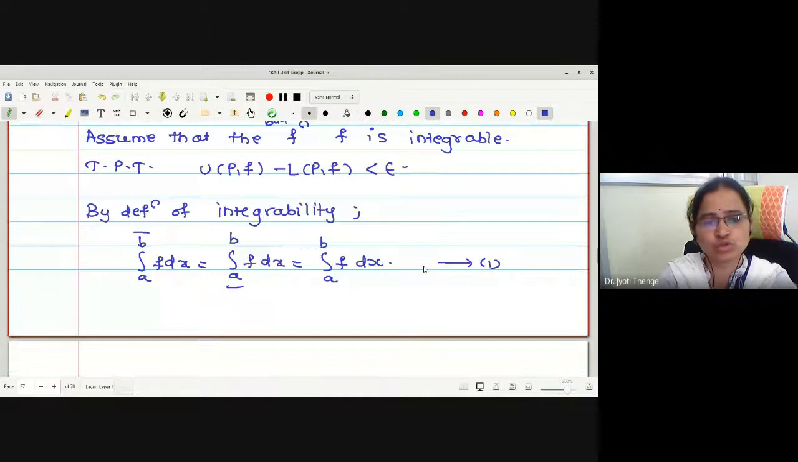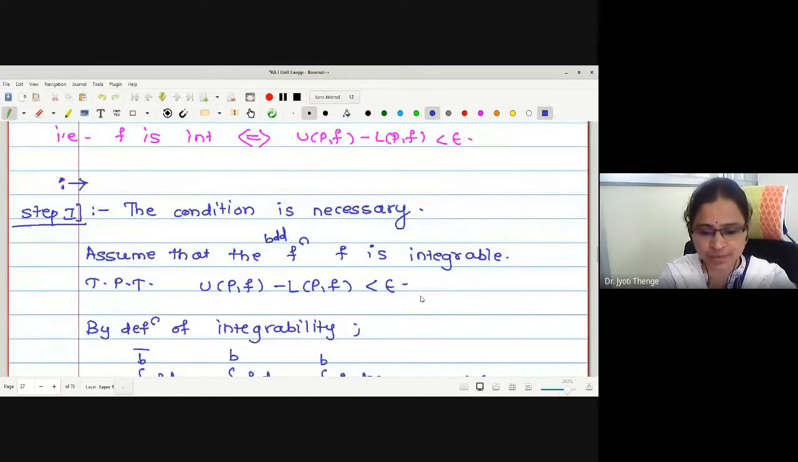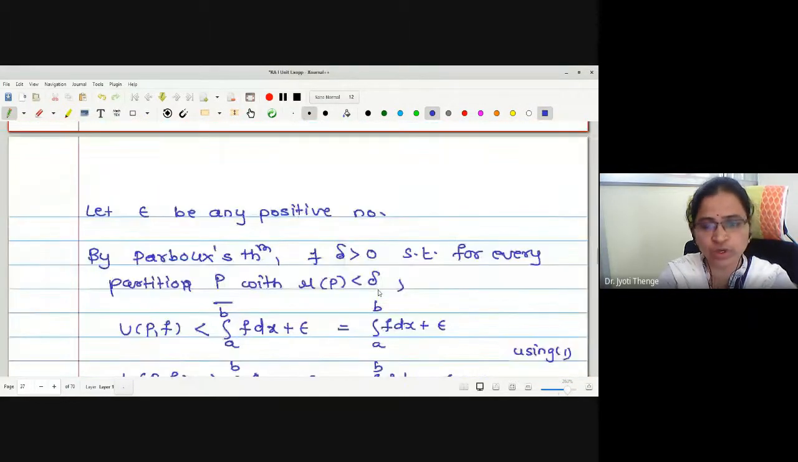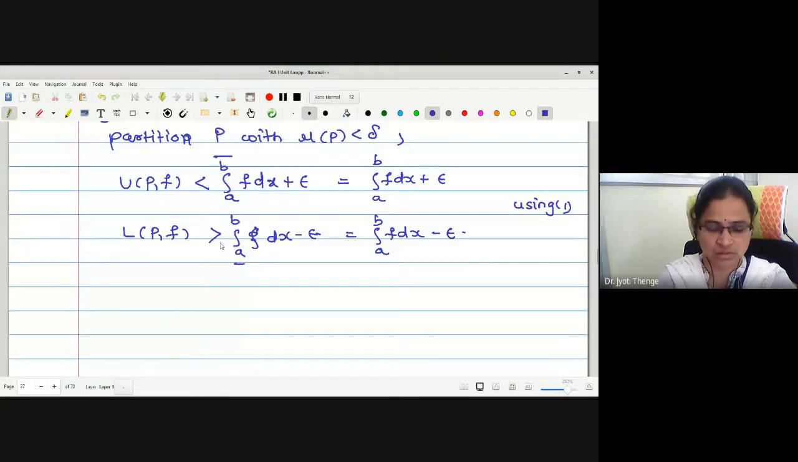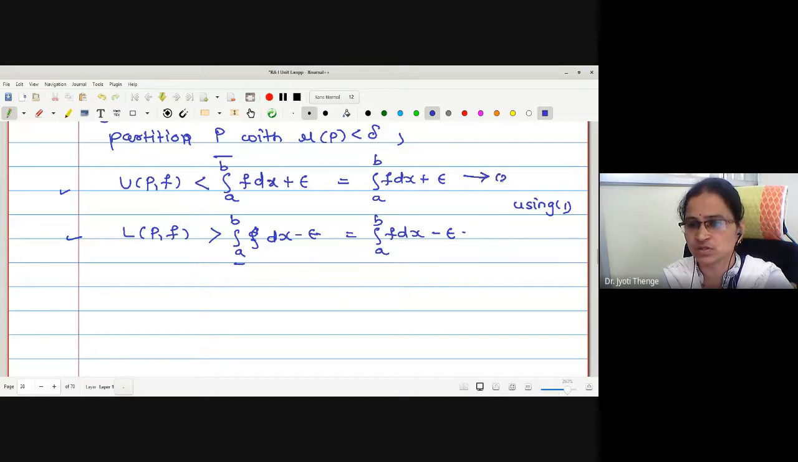Now, our aim is to show UPF minus LPF less than epsilon. Two equations we have with us. This is UPF, this is LPF. We wanted to find UPF minus LPF. So in order to make this subtraction, first I will multiply the second equation by minus 1, and then I will add the two inequalities. Let me call this 2 and let this be 3.